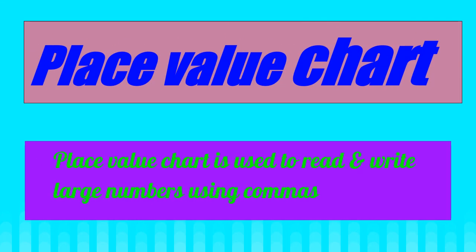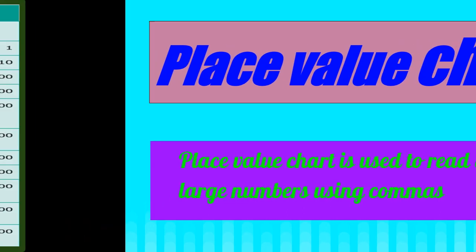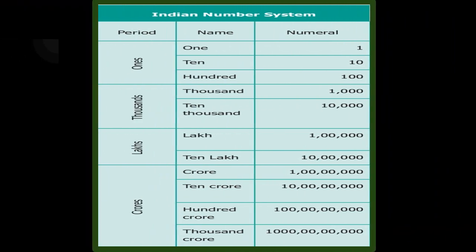Place value chart. Place value chart is used to read and write large numbers using commas. In this chapter, we are going to see two number systems. The first one is Indian number system. There are four periods under Indian number system, namely ones, thousands, lakhs and crores. Under ones period, we have three places. They are ones, tens and hundreds.